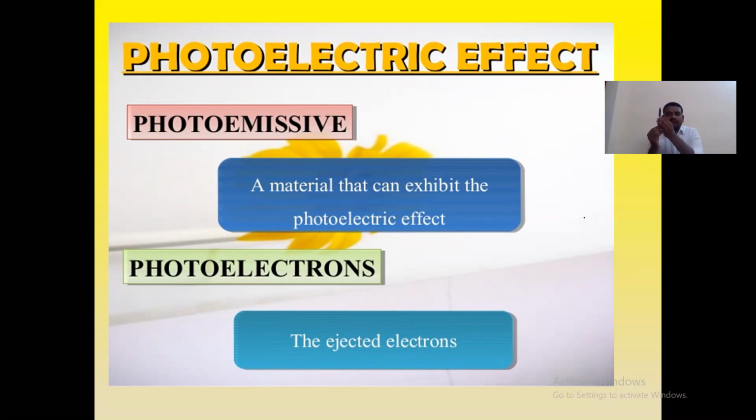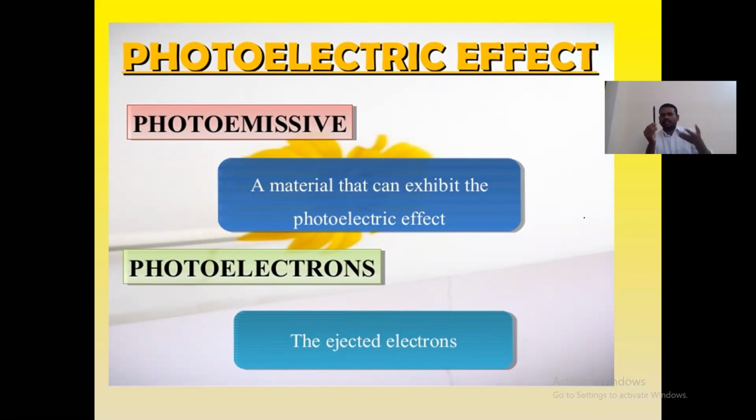When it has a number of electrons, and when you shine light on this metal, the electrons absorb energy from the light and come out with some kinetic energy. Like that, it is a material that can exhibit the photoelectric effect here.